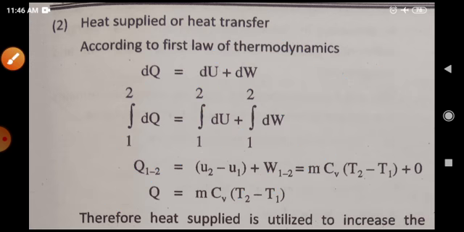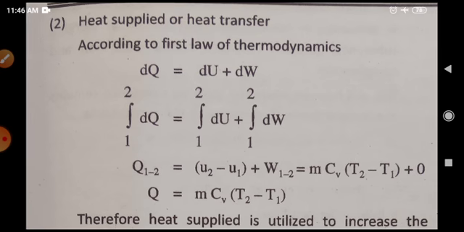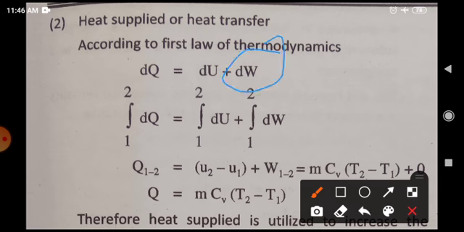Now heat supplied or heat transferred in this process, let's see. dQ is equal to dU plus dW. Heat supplied is used for any machine for two purposes: for doing work and for increasing internal energy. But we have just seen that work done is equal to 0. Now let's see what is the change in internal energy.